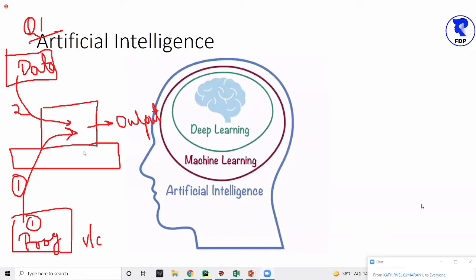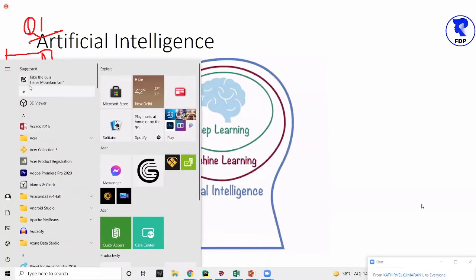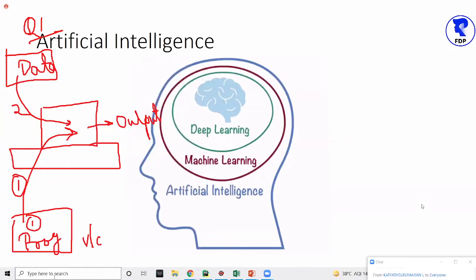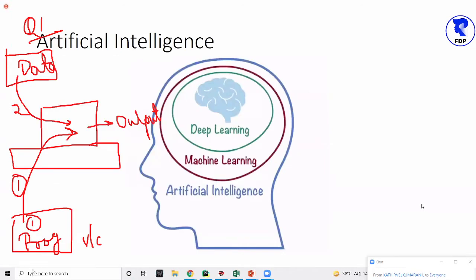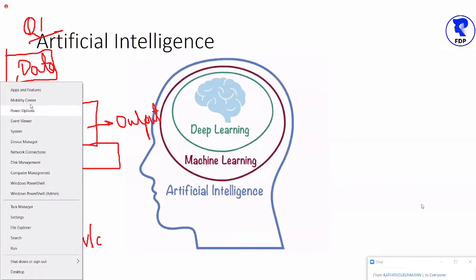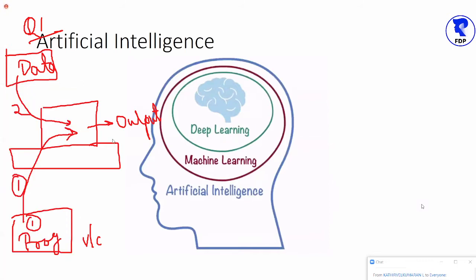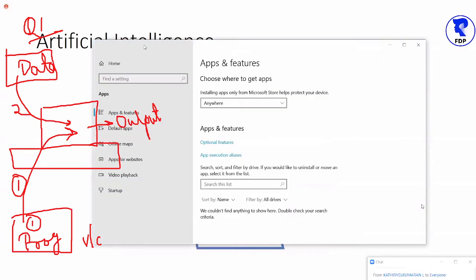Can you see that if I click over here, I may get a list of programs? Can you see that these are all the programs? These are a few of the programs that are available over here. And if I show you something, apps and features, let me open.